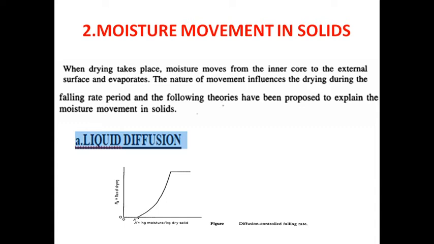The period of unsaturated surface evaporation may not appear, and the diffusion controlled falling rate period begins immediately after the constant rate period is completed. Are you clear or not? Okay. Here X star is nothing but the equilibrium moisture content.